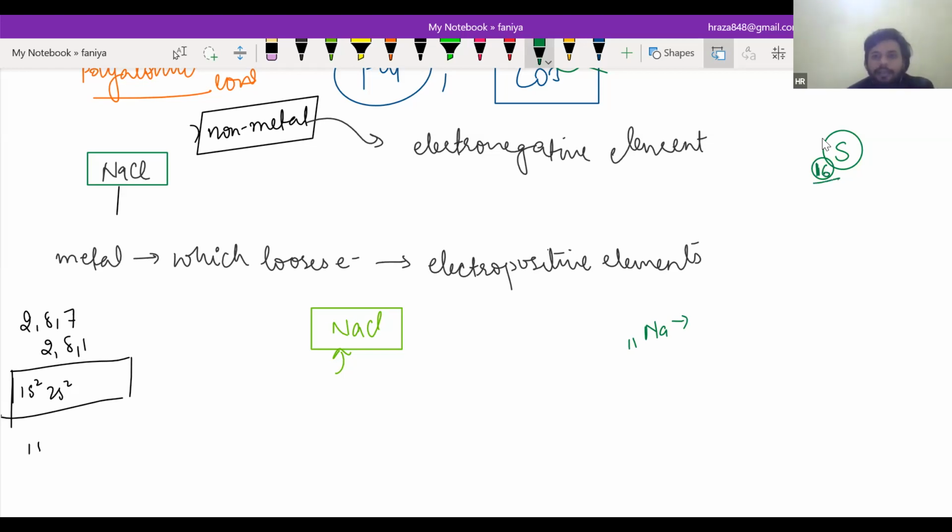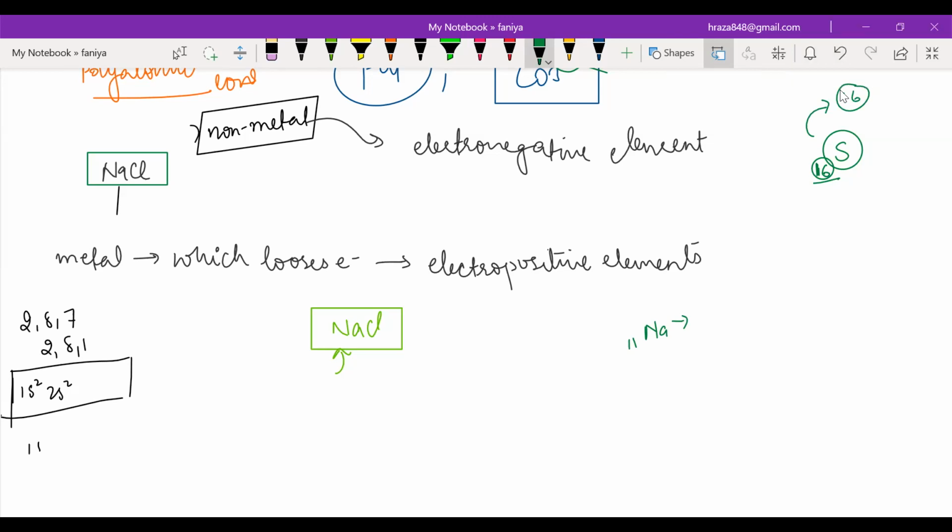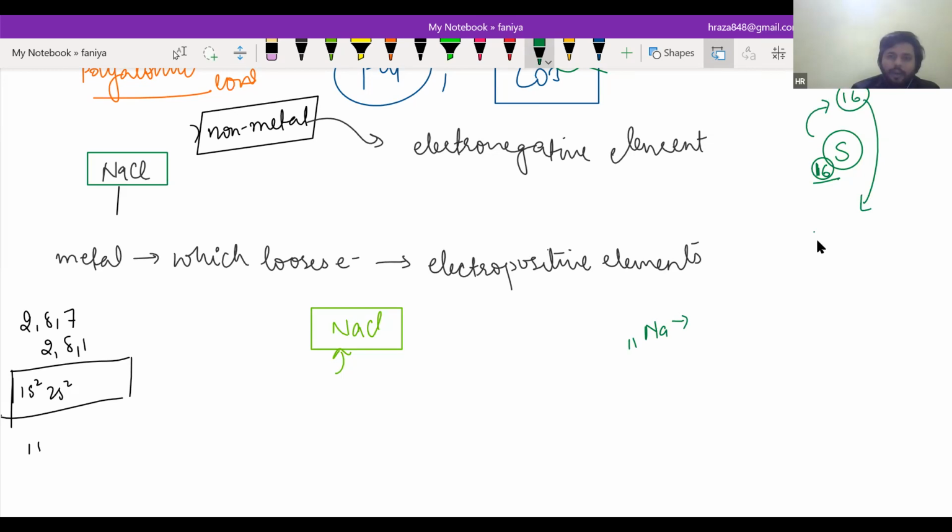If sulfur has atomic number 16, that means sulfur has 16 electrons, right? Yes, sir. And that means the configuration will be 2, 8, 6. This configuration you know from class 9? Yes, sir.